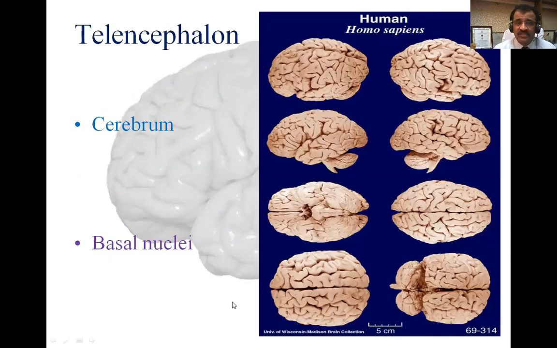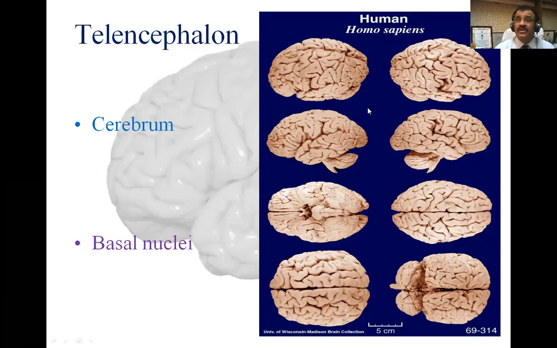Now let us proceed with today's study, that is telencephalon. And telencephalon has got two parts, cerebrum proper and basal nuclei. Cerebrum is made up of cerebral cortex as well as white matter. Basal nuclei is a deep gray matter which is below the cerebrum at the base. So they are called as basal nuclei.